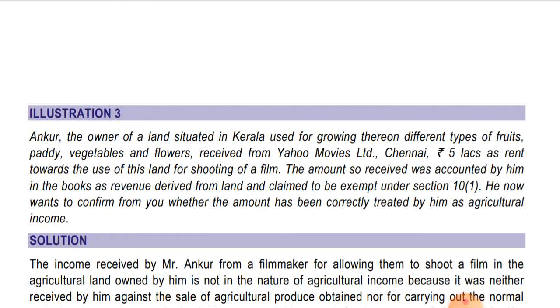Ankur is receiving 5 lakhs, so he cannot treat that 5 lakh rupees which he has received for giving the permission for the shooting on that land. That cannot be considered as agriculture income because there is no direct nexus with the agricultural operation. It's a shooting going on, so that will not be treated as agriculture income and it will be chargeable to tax.